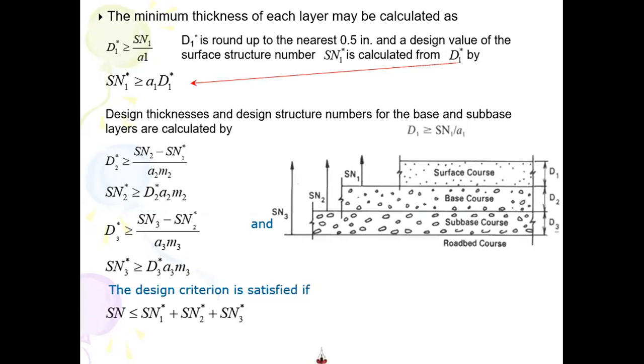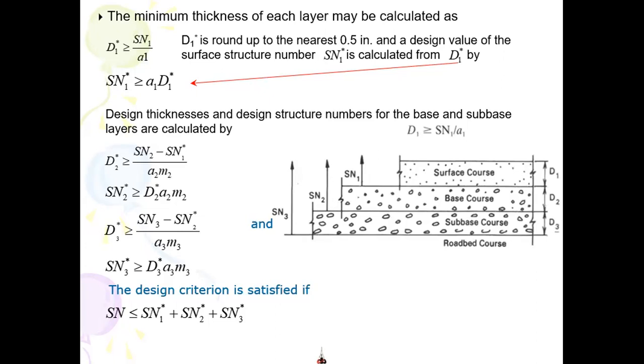The fourth layer is the regular sub-base course. The first thing we need for the materials is the layer coefficient.